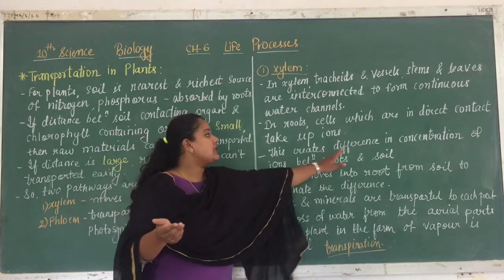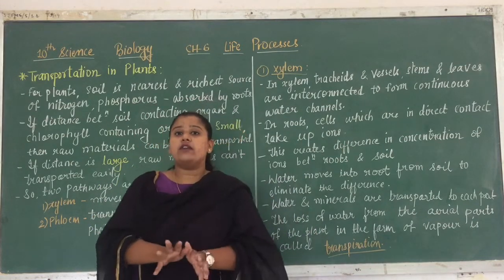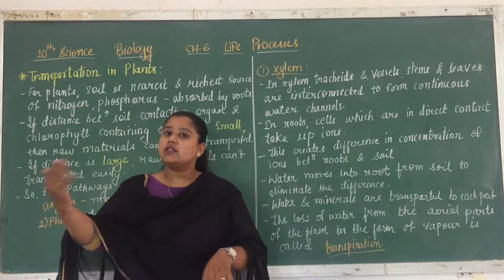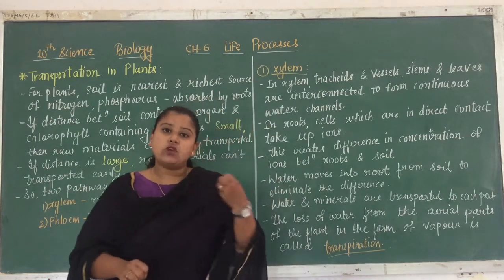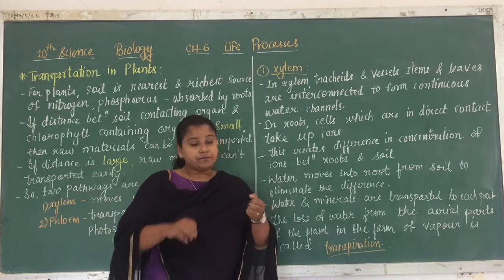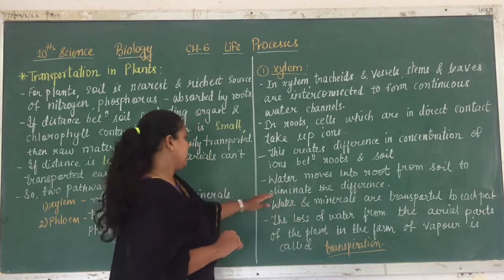So it creates a difference in concentration. Concentration means the number of ions which was present initially in the soil, now it is not there, because the roots have already absorbed the ions from the soil.